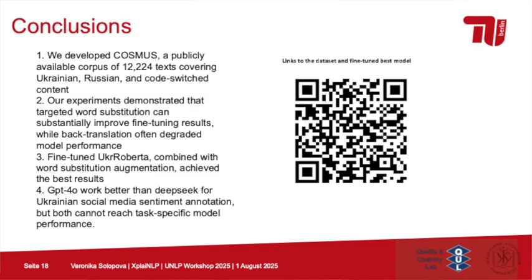So to conclude, we developed Cosmos, a publicly available dataset of 12,224 texts covering Ukrainian, Russian, and code-switched content with human annotations of high quality. Our experiments demonstrated that targeted word substitution can substantially improve fine-tuning results, while back translation often degraded model performance. And finally, fine-tuned UkrRoberta combined with word substitution augmentation achieved the best results.